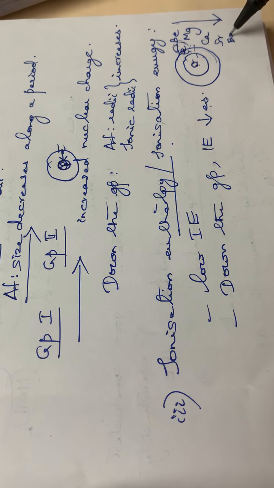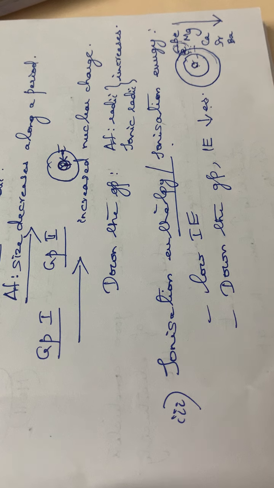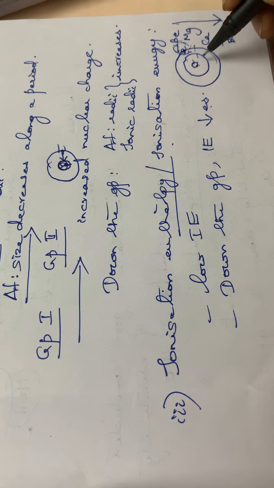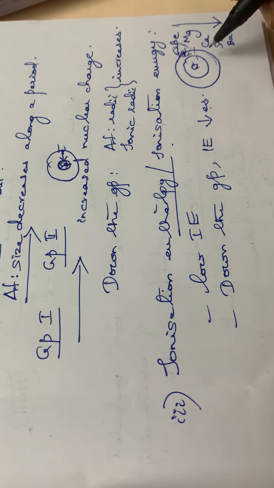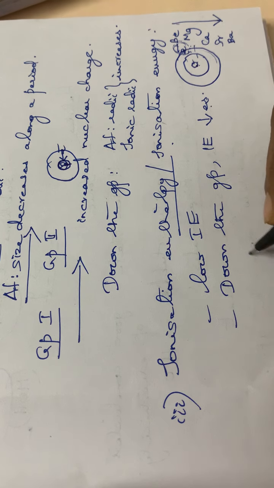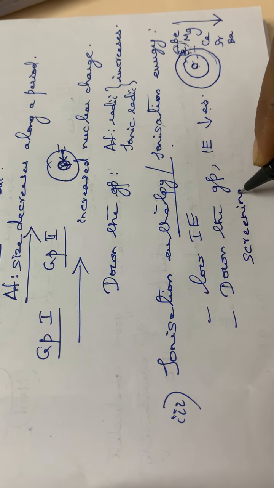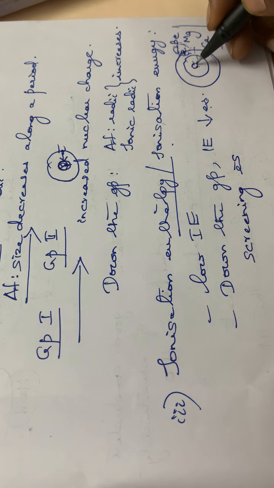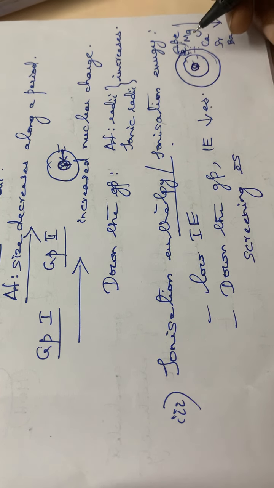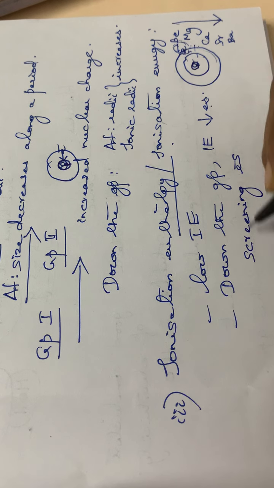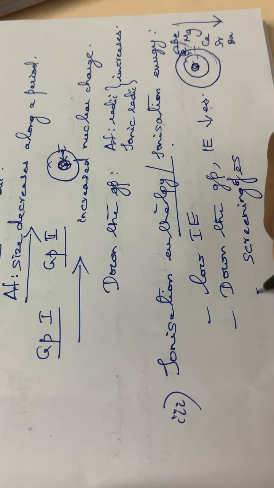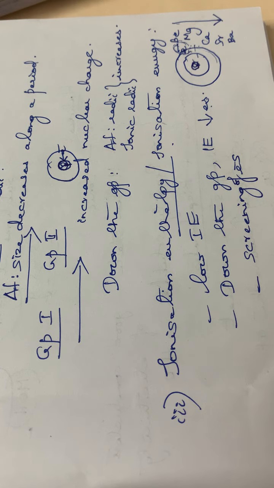Also down the group, the ionization energy is decreasing along with the increase in the atomic number. The reason is that extra electrons will be added across the valence shell, and there will be a screening effect of electrons. You have to study this particular term, screening effect. As the number of shells increases, the outer electrons are protected from the nuclear charge. As a result, screening of electrons takes place, and it will be easy to remove the valence electron from the outermost shell.